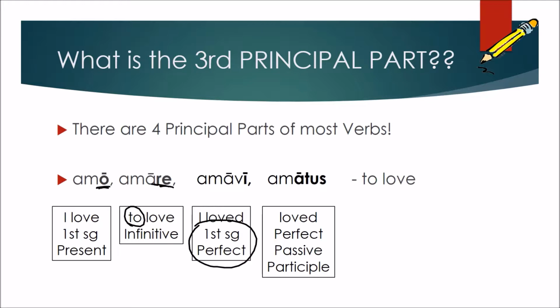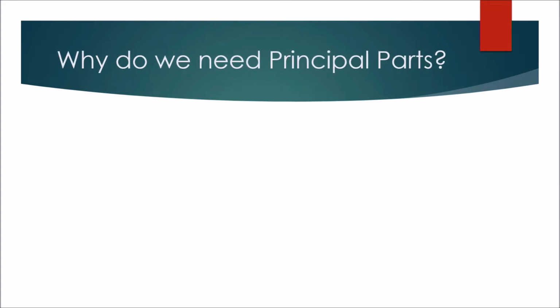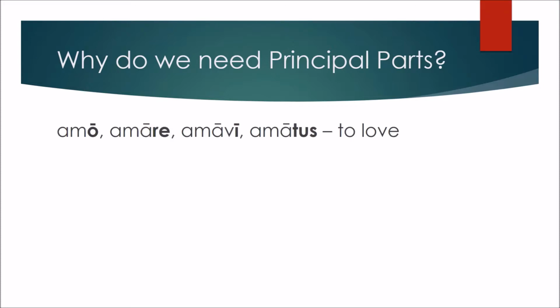So as we continue on into level 2, just a reminder that you are now going to be responsible for the first 3 principal parts of your verbs so that you can show me that you know how to use this verb to the full extent of what we've discussed so far in level 2. It is incredibly important to remember your 3 principal parts and to memorize these as part of your dictionary entries. While most verbs are going to be like amo, amare, amavi, amatus, to love, where all 4 principal parts clearly have some sort of relationship to each other.